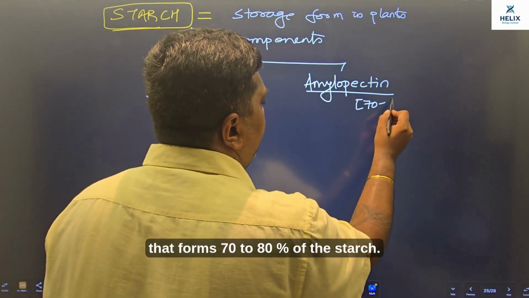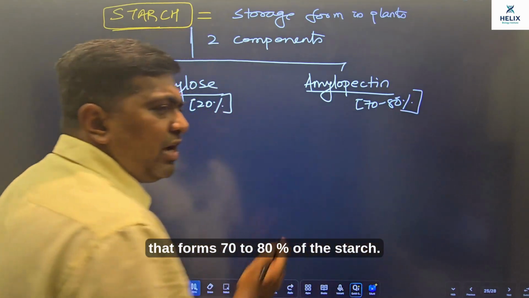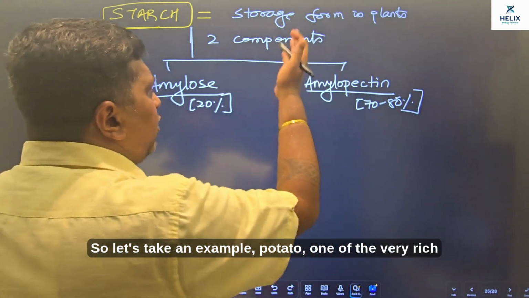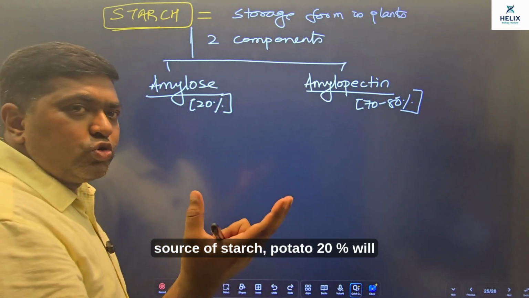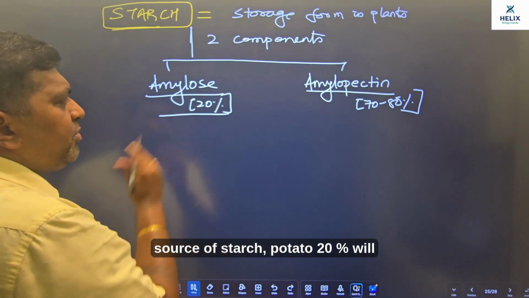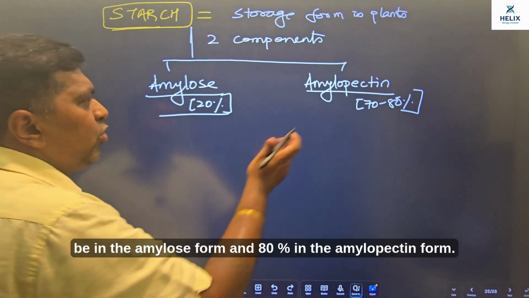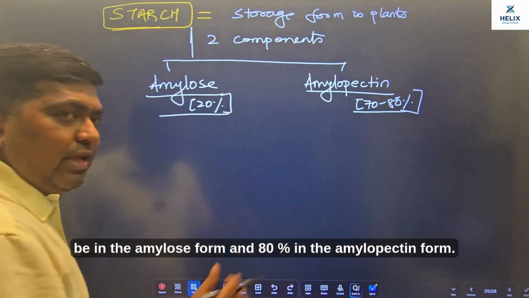Let's take the example of potato, one of the very rich sources of starch. In potato, 20% will be in the amylose form and 80% in the amylopectin form.